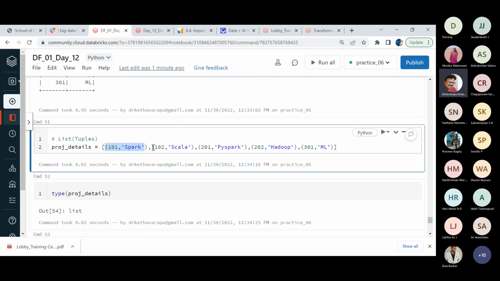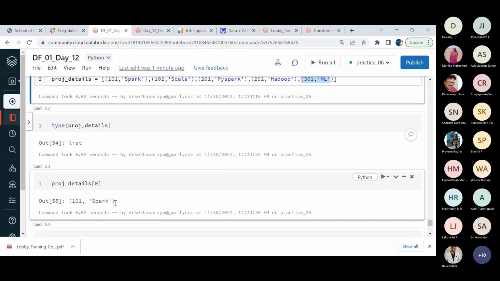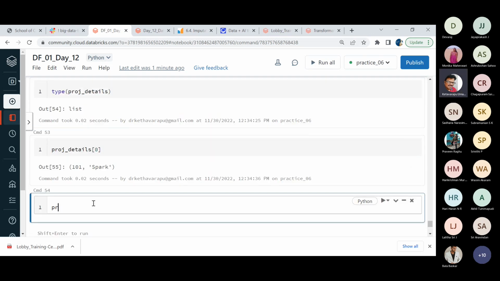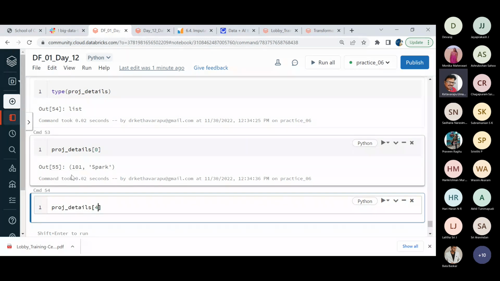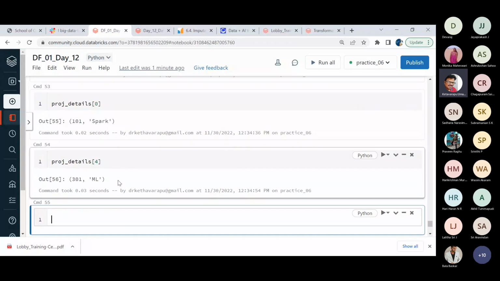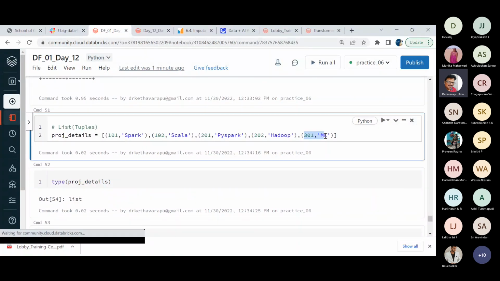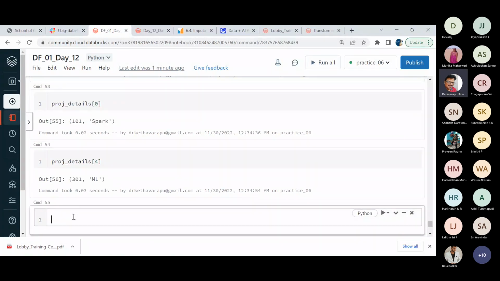So zero is the first subscript, then second subscript, third subscript, and fourth subscript. Now, one more flexibility: project details of 4, the last option, 301 ML. Now, if you apply the type on top of this,